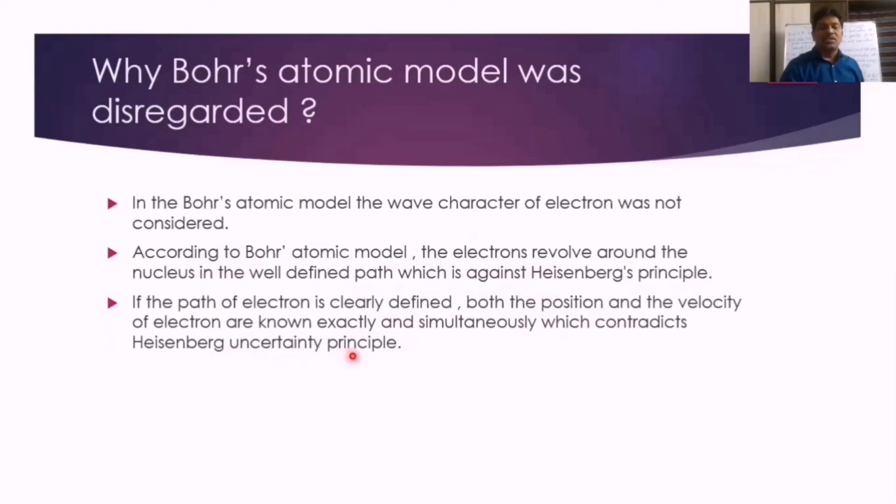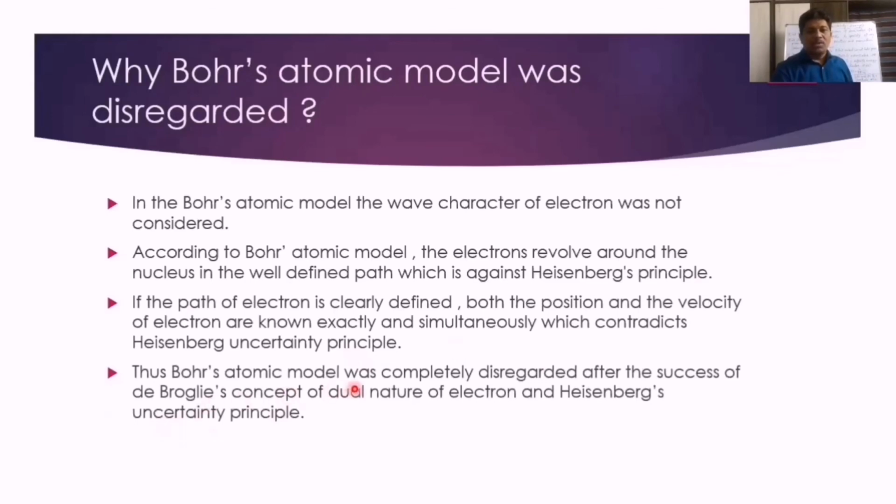Heisenberg's uncertainty principle. That means Niels Bohr has given a specific value for the radius of the first orbit of hydrogen, that is 0.529 angstroms. And he also gave the exact value of velocity for the electron in the first orbit, that is 2.18 into 10 power 6 meter per second, or 10 power 8 centimeter per second. He has given.